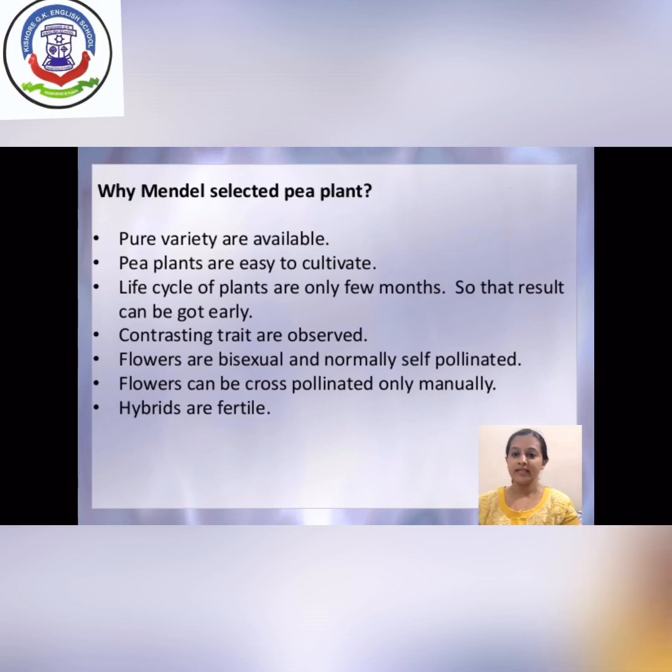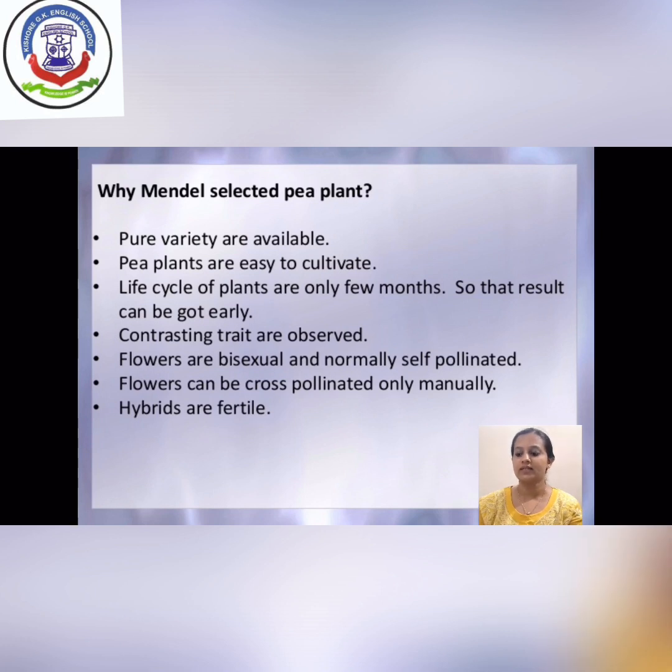Why did Mendel select only the pea plant for his study? The reasons behind it are as follows. First of all, the pea plant is a pure variety, meaning the characters are not segregating and are not mixing with each other. The second is that the pea plant is very easy to cultivate, meaning you can easily grow it in any field without the requirement of fertilizer and environmental factors.